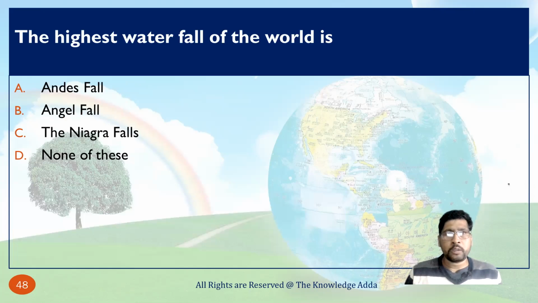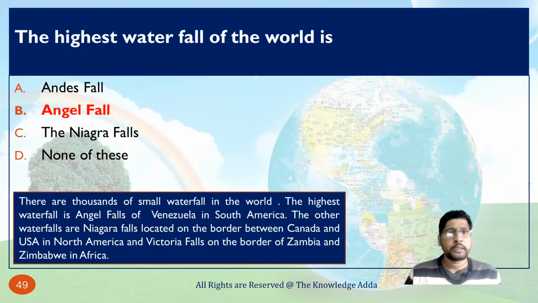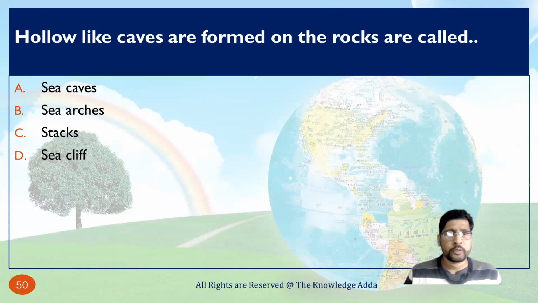The highest waterfall in the world is Angel Falls. There are thousands of small waterfalls in the world. The highest waterfall is Angel Falls of Venezuela in South America. The other waterfalls are Niagara Falls, located on the border between Canada and USA in North America, and Victoria Falls on the border of Zambia and Zimbabwe in Africa. So the highest waterfall is Angel Falls.